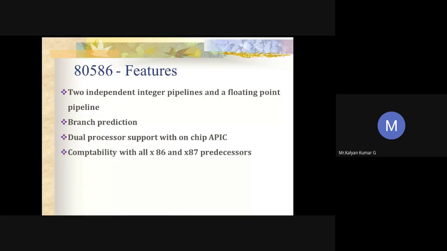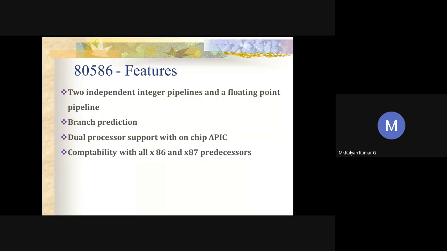Whatever processors we are discussing have complex instructions, so all these come under CISC. After Pentium, Intel started manufacturing RISC processors. We'll not see that here now, but just to have an idea, the processors we are discussing all come under CISC, complex instruction set computer.